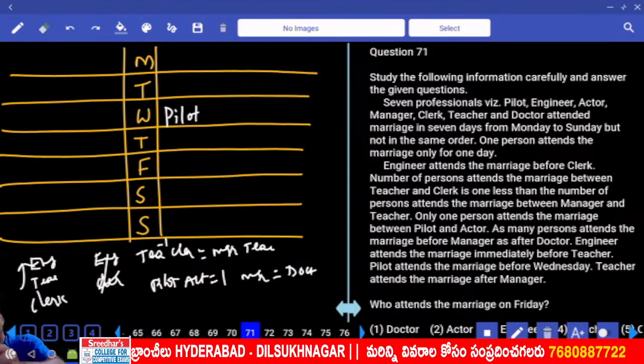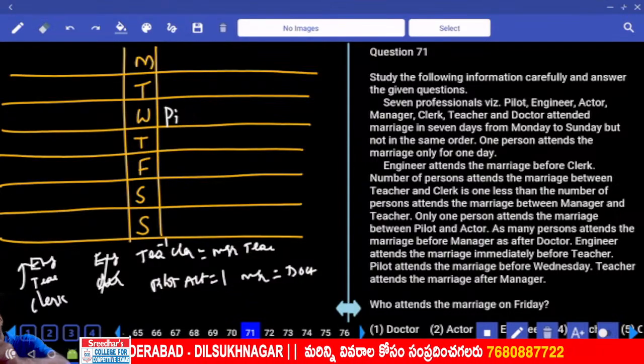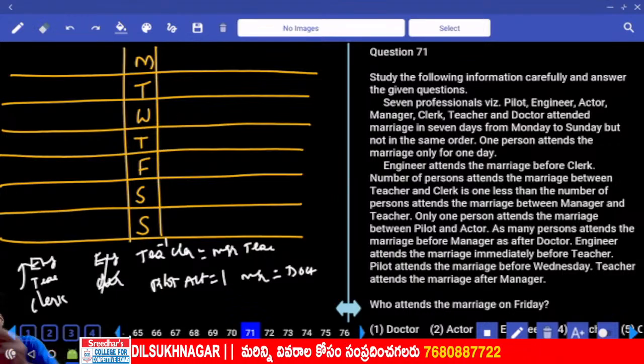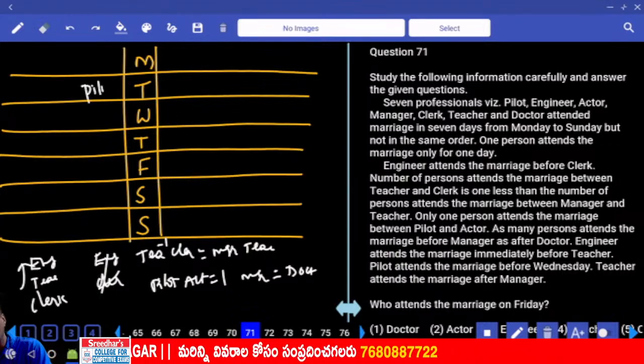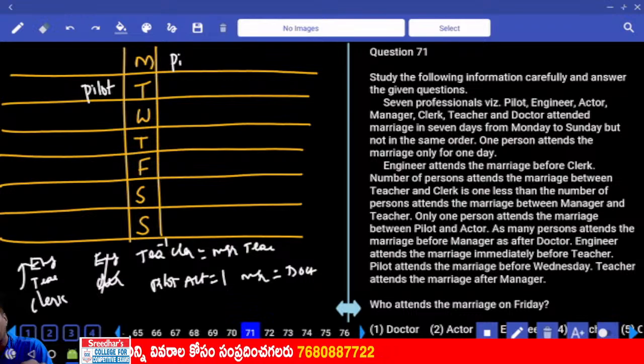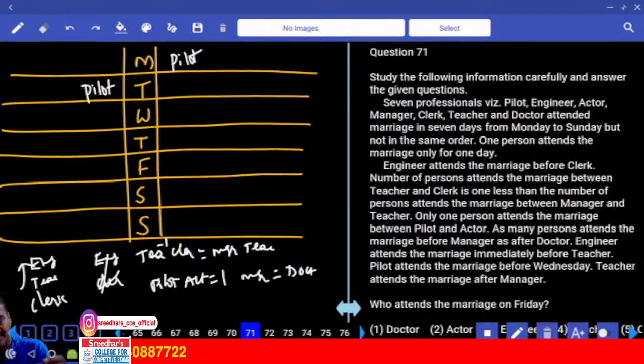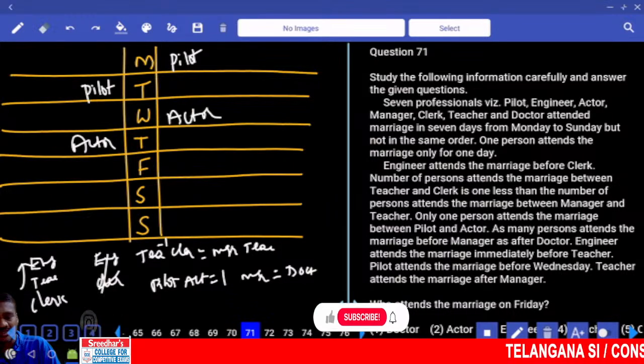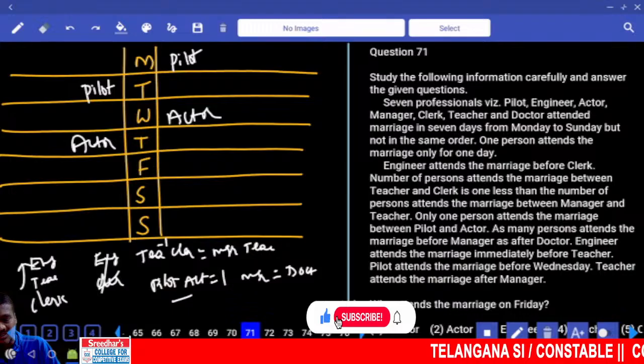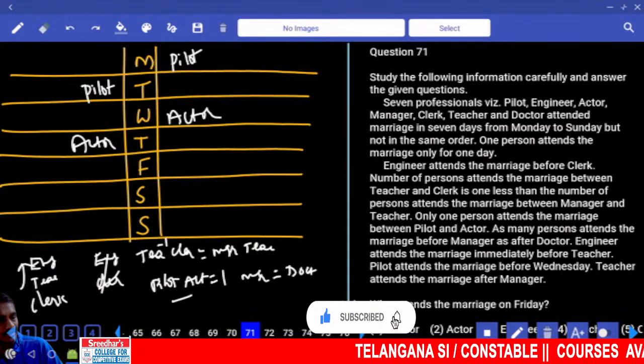The pilot is before this Wednesday. How many possibilities do we have? 2. The pilot can be either on Tuesday or on Monday. There are 2 possibilities here. If the pilot is here, then between pilot and actor there must be exactly 1 person. Here again, between pilot and actor, there must be exactly 1 person. Then next one, we have done with teacher and clerk, and the last one.